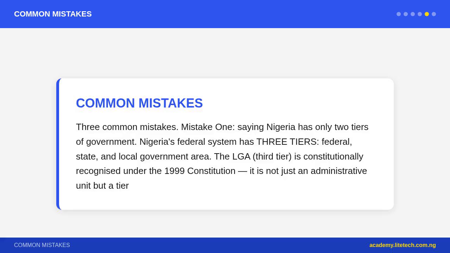Mistake 2: confusing the legislature with the executive. The legislature, the National Assembly, makes laws. The executive, the president and ministers, implements laws. Students often write that the executive makes laws. This is incorrect. The president's role is to implement and enforce laws passed by the National Assembly. The president can propose bills through ministers but cannot unilaterally make law.